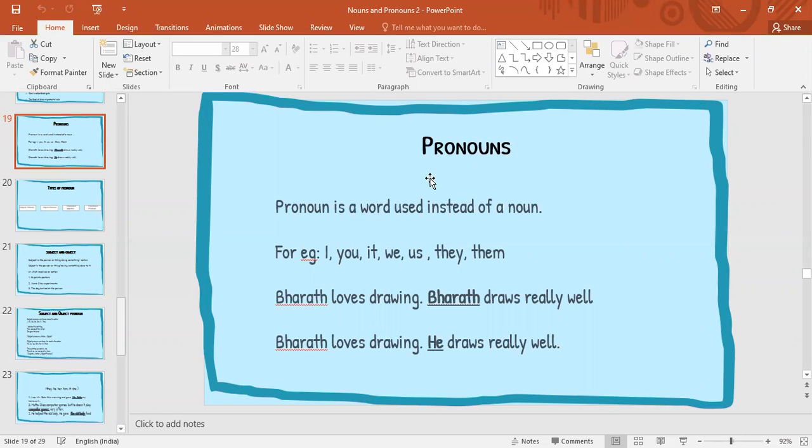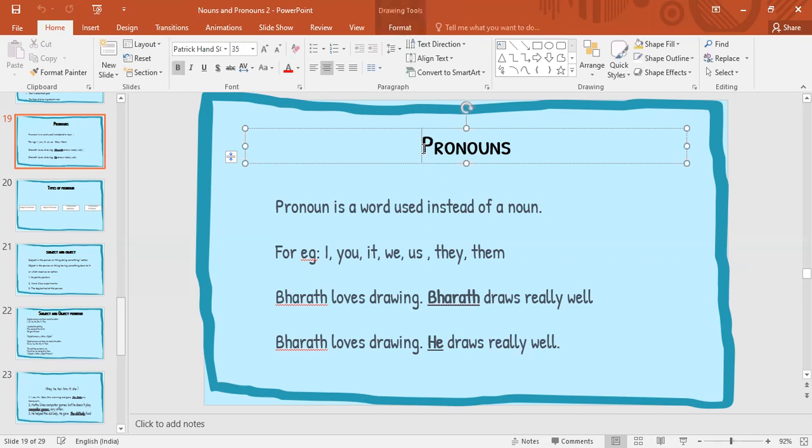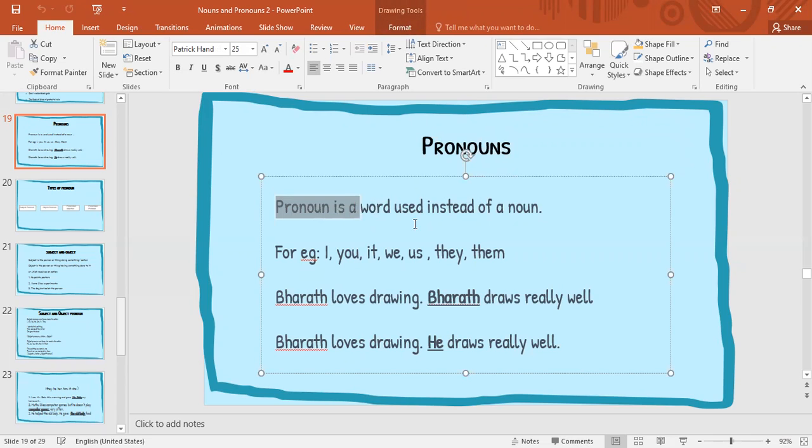Hi there, everyone. So, today we'll be revising what we learned yesterday. We learned about nouns and different types of nouns yesterday, and we learned something new, right? And that was pronouns. So, what is a pronoun? A pronoun is a word we use instead of a noun, right?